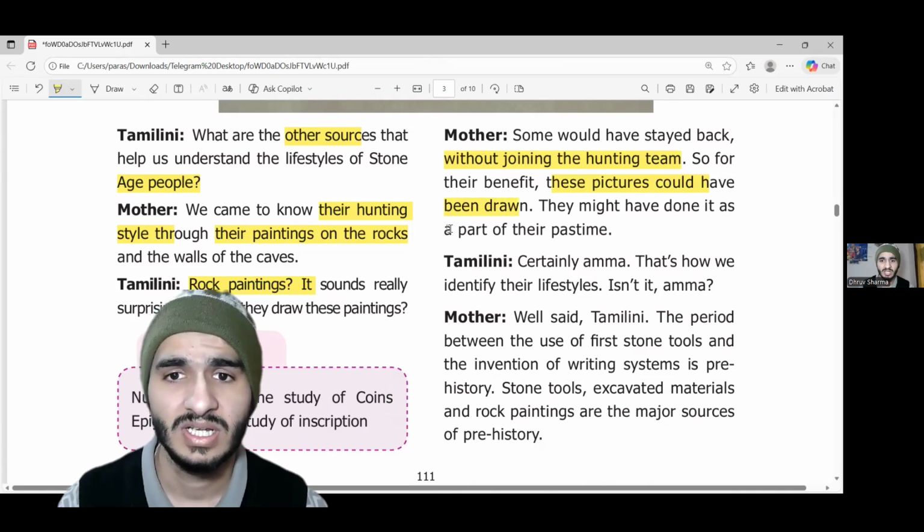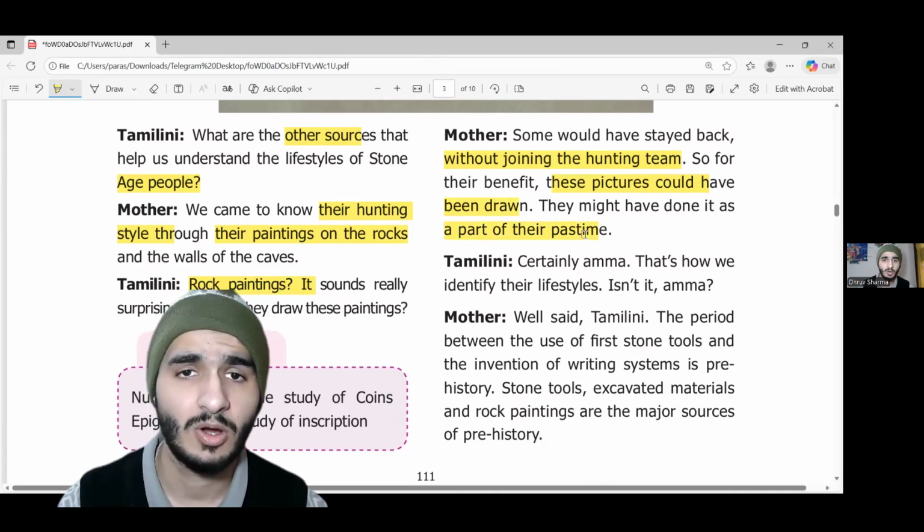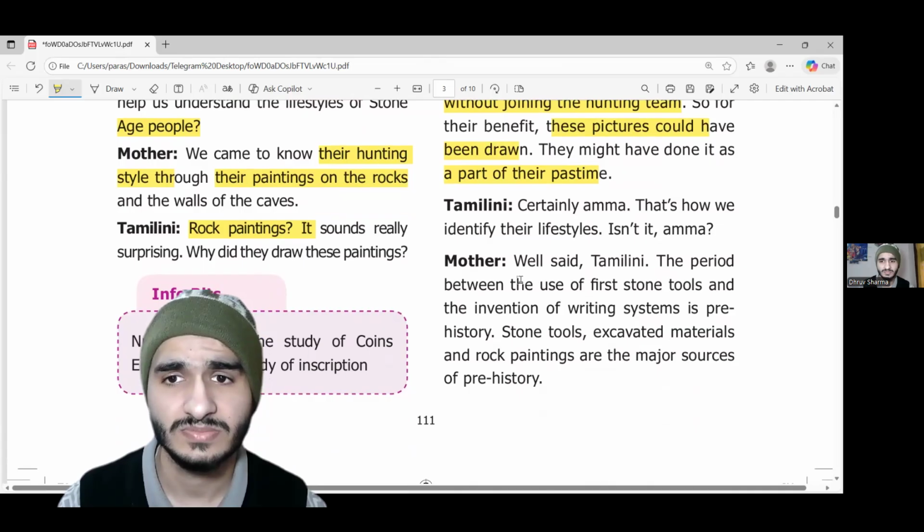They might have done it as part of their pastime. Or we can say these people used to do this to pass their time and teach their children how to hunt. Tamilni: certainly, Amma. That's how we identify these lifestyles.